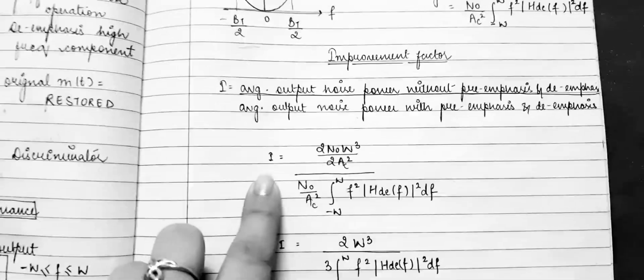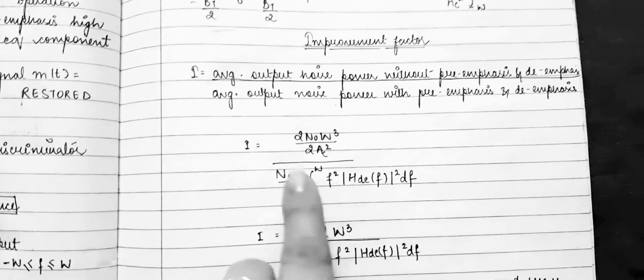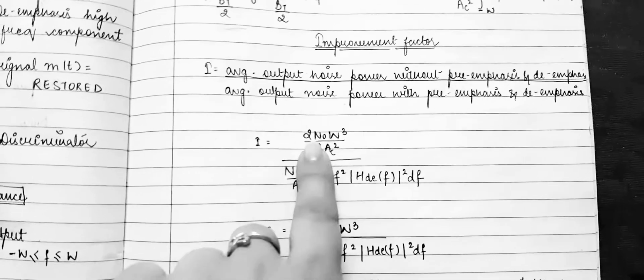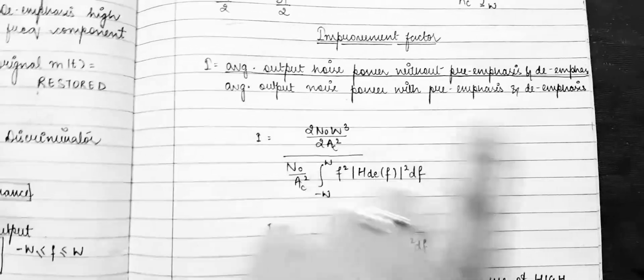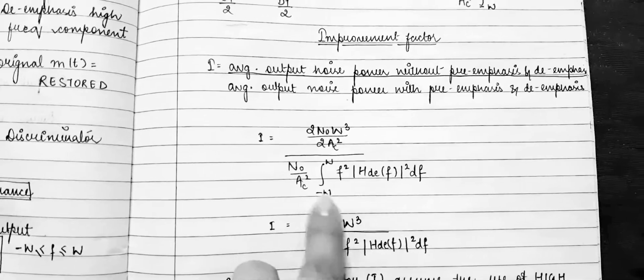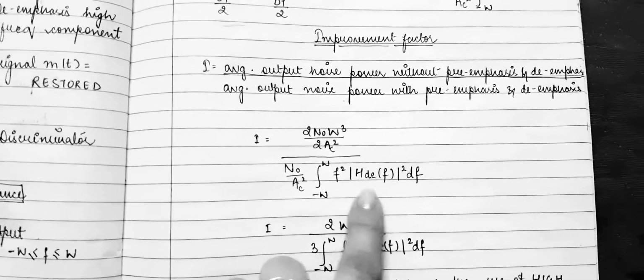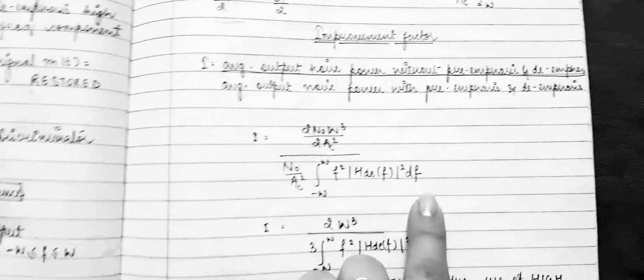So here I is equal to: output noise power without pre-emphasis and de-emphasis, which is 2 N naught W cube upon 2 AC square, while the output noise power with pre-emphasis and de-emphasis is N naught upon AC square integrating minus W to W F square mod of HDE of F whole square into DF.